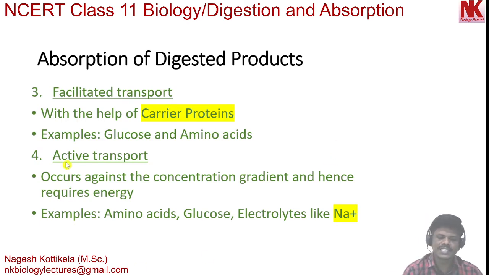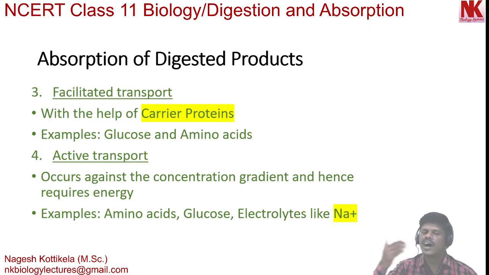Moving to the next, active transport. Active transport occurs against the concentration gradient. Against the concentration gradient means the molecules are moving from low concentration to higher concentration, and for this energy is required.